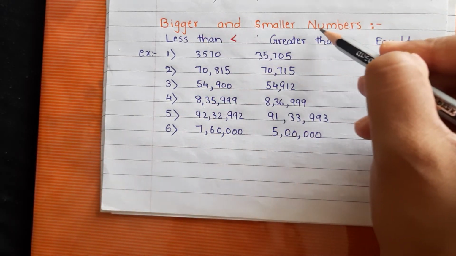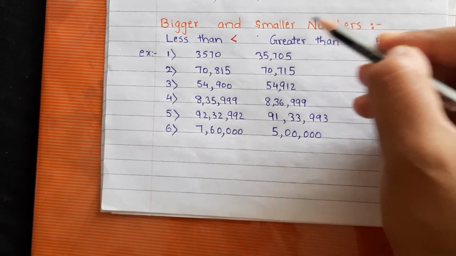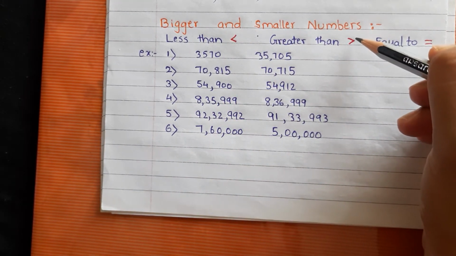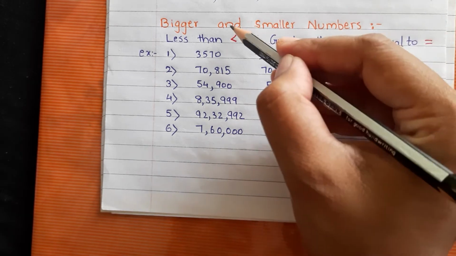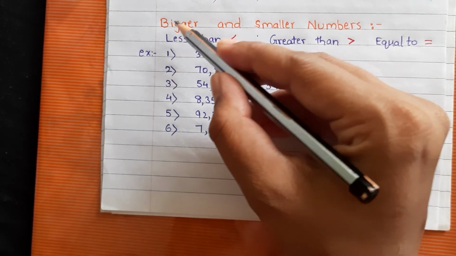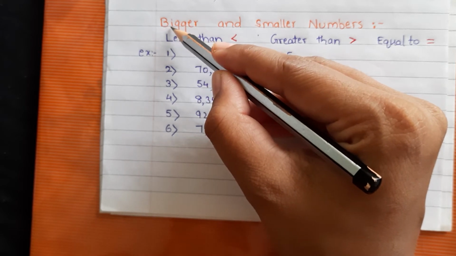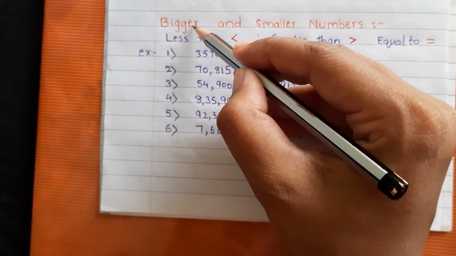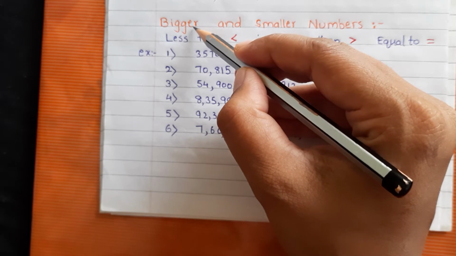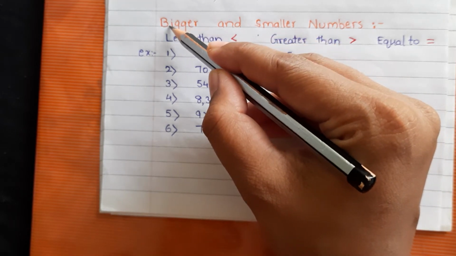See how we will read this sentence, bigger and smaller numbers. We cannot read it like this, numbers smaller and bigger. Or if we have to read this spelling, how will we read it? Bigger. We cannot read it like this, REGGIB.